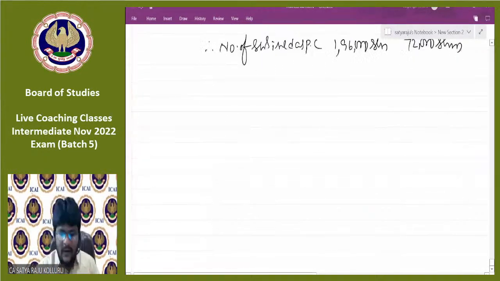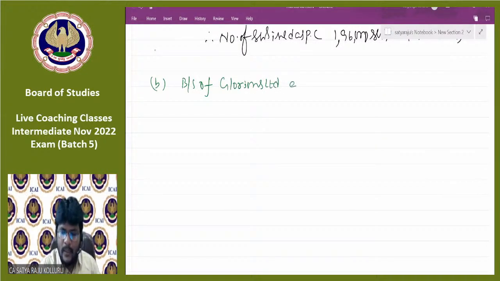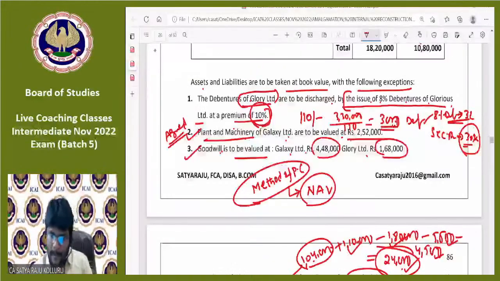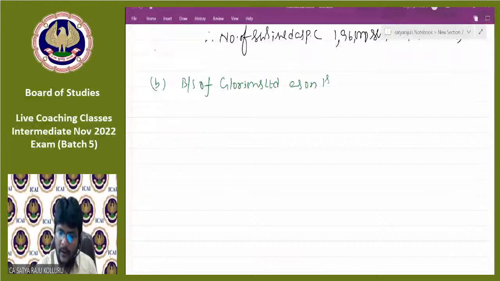So now this is the time for balance sheet. Please all of you concentrate how we should need to think while drafting the balance sheet. I'll explain through this problem. Balance sheet of Glorious Limited as on, may I know the date? 1st April 2020, in bracket after takeover.